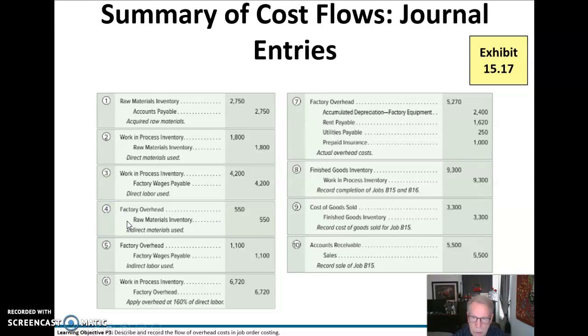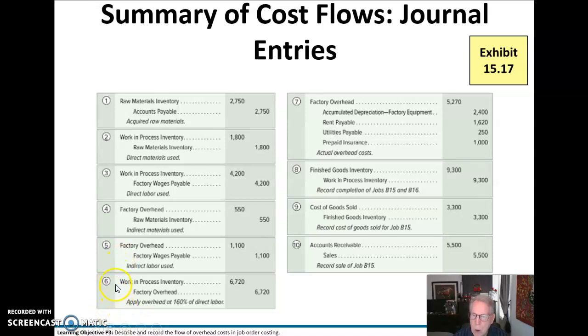An actual is going to be the debit. And then the raw materials inventory is going to be reduced for those indirect materials that we take out of raw materials inventory. Then for indirect labor, we're going to debit factory overhead as an actual and credit factory wages payable.